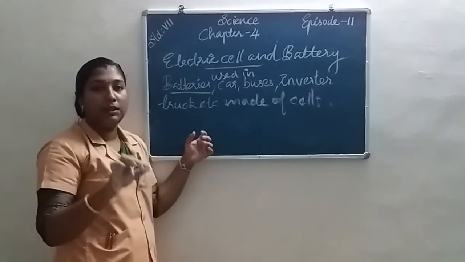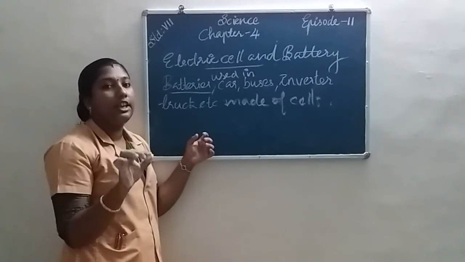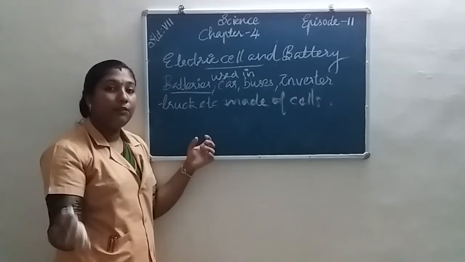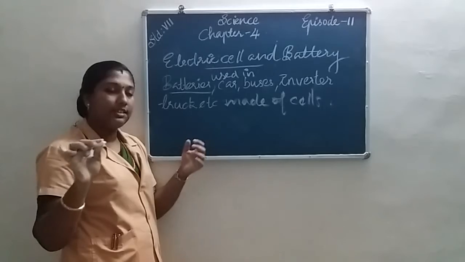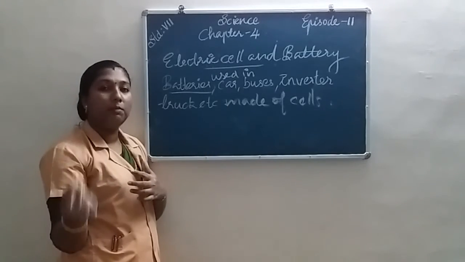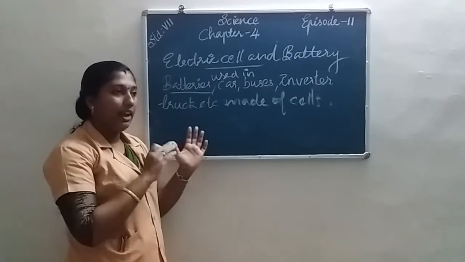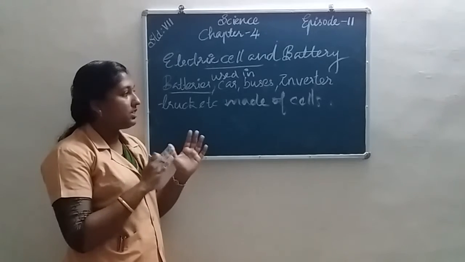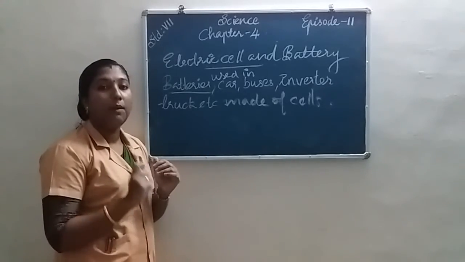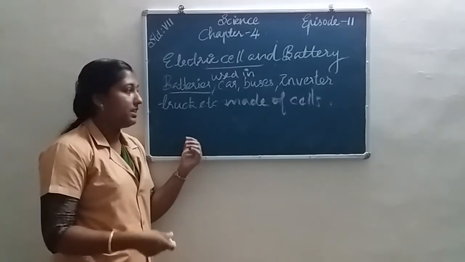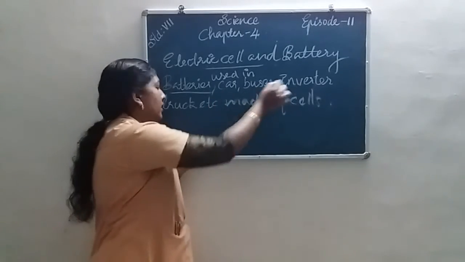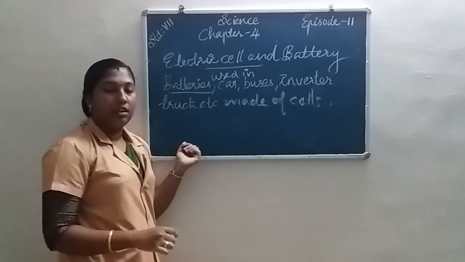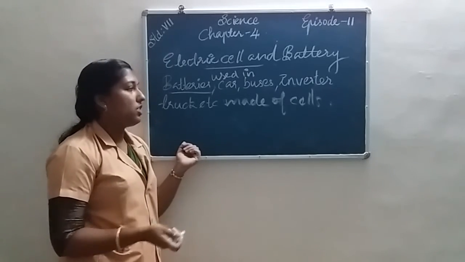The positive terminal of one cell is connected to the negative terminal of another cell. Then the positive terminal of that cell is connected to the negative terminal of the next cell. Connecting the cells in series, we get a battery of high voltage. Such batteries are used in cars, buses, inverters, trucks, etc.